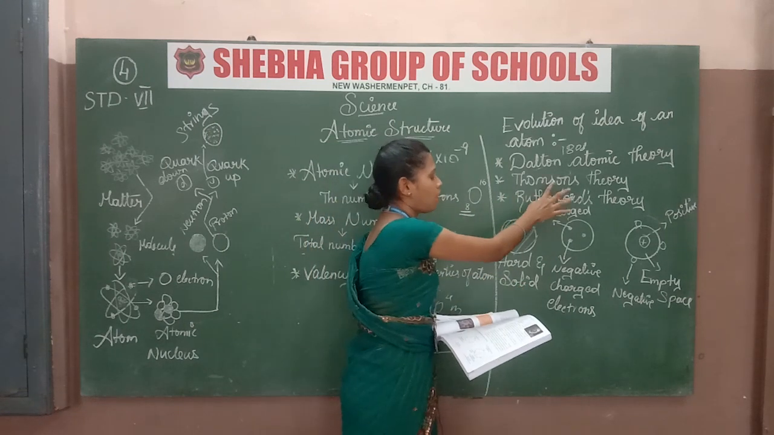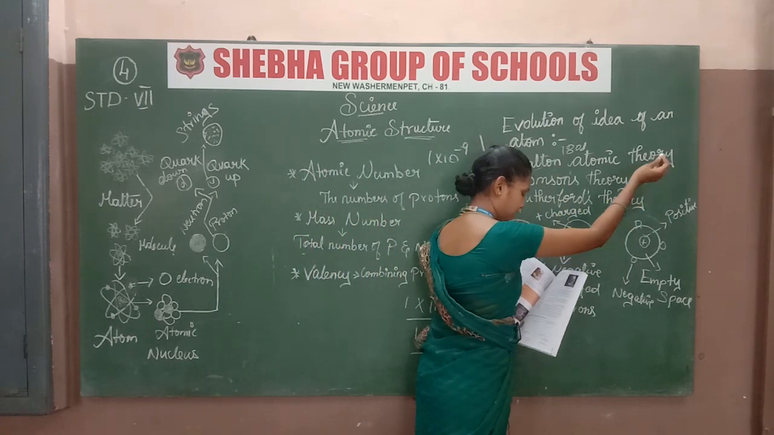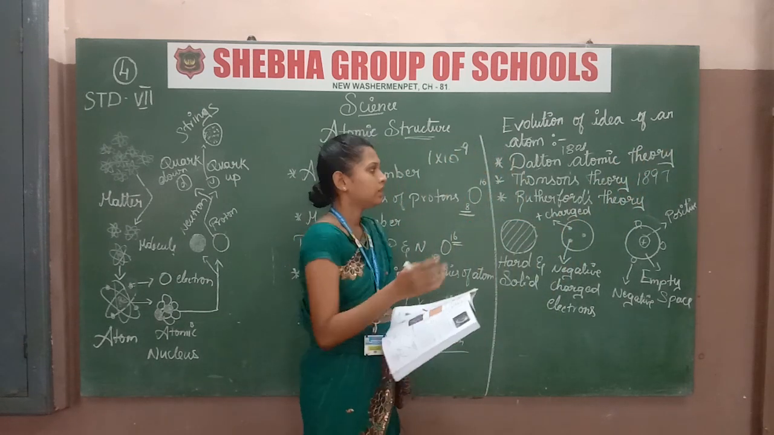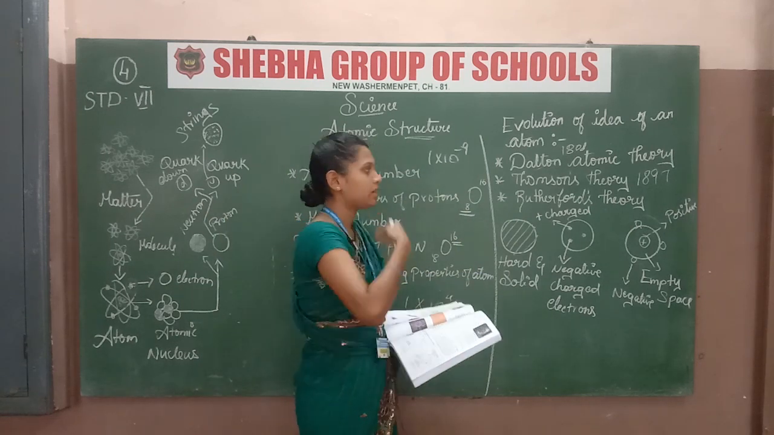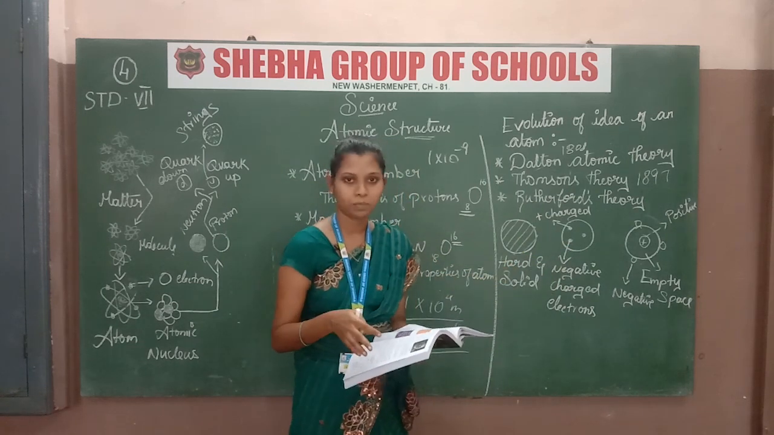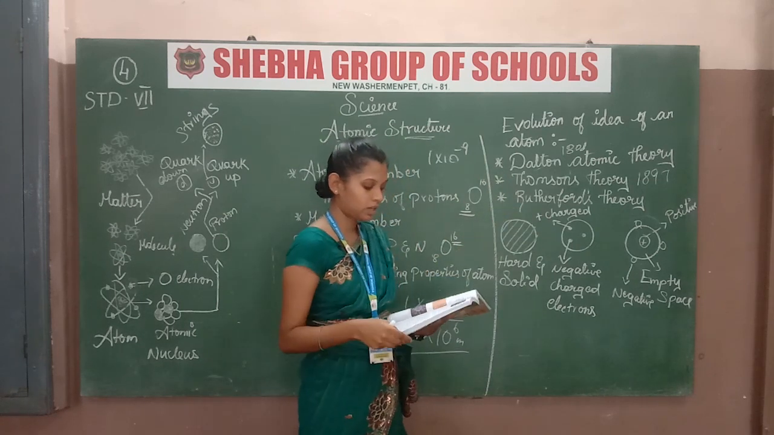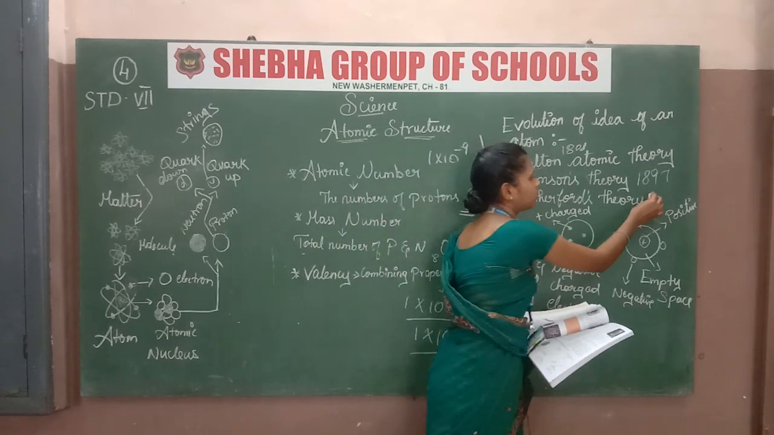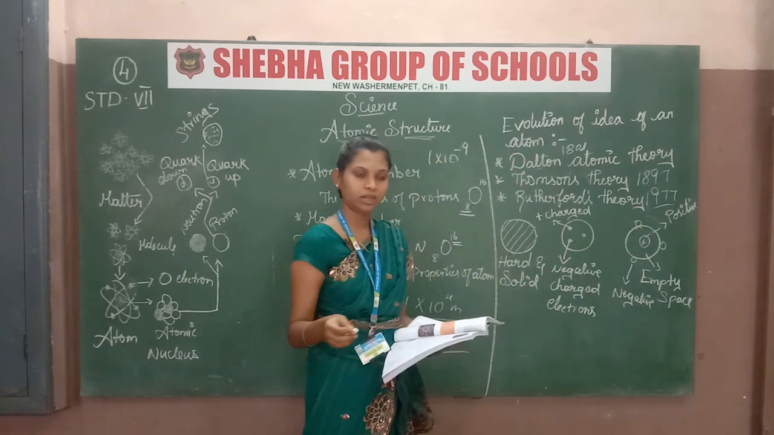Then Thomson came and told in the year 1897 that Dalton was right, there is an atom, and he also said that positively charged and negatively charged electrons are present inside. And then Rutherford came. In which year did he come? He came in 1977. In the year 1977 he came.